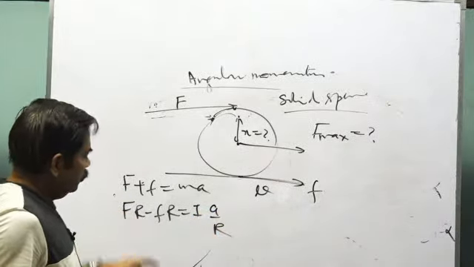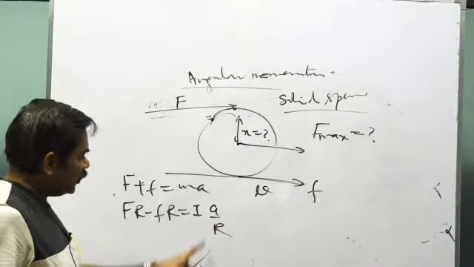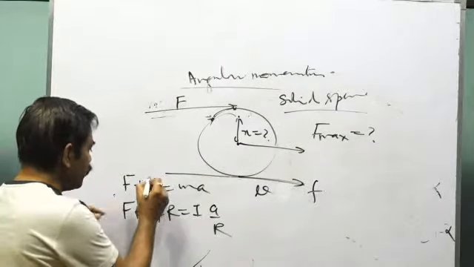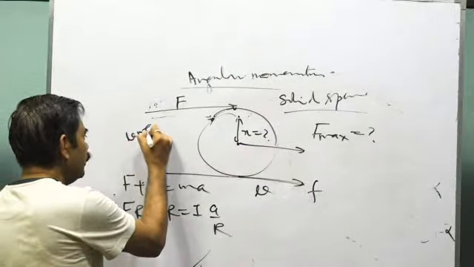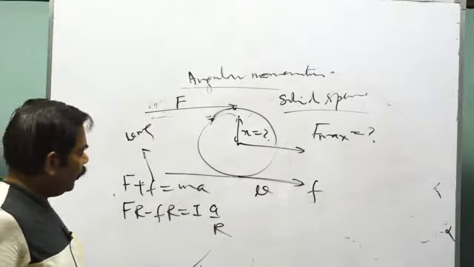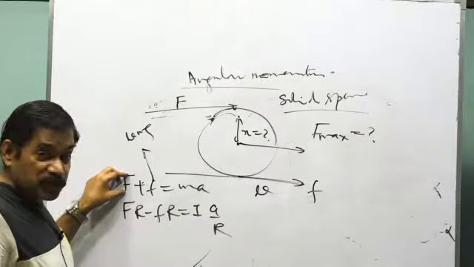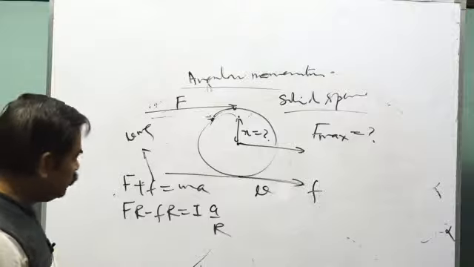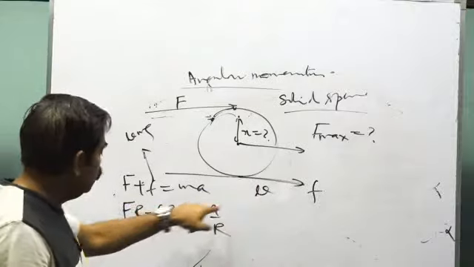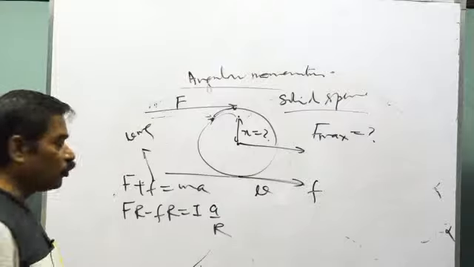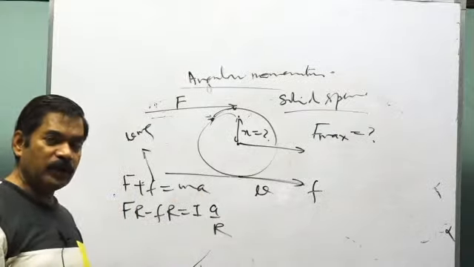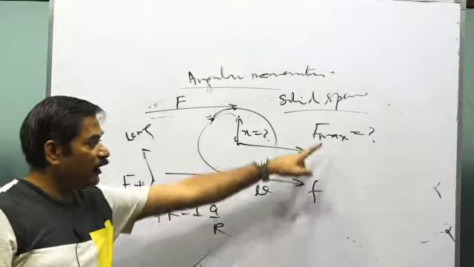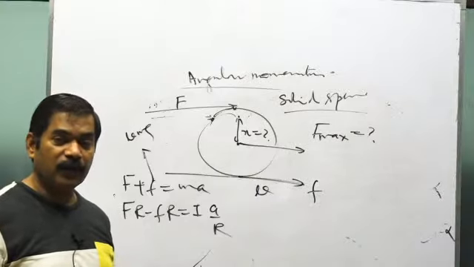Now in this question, what are the two unknowns? Acceleration a is one unknown, because you have to calculate the F max. Now what force of friction will you take? Force of friction you will take as mu mg. And don't worry about questions where they give you the value of force F, I'll tell you later. Just look at this. In this case, the maximum value of force of friction will be mu mg. You keep that value mu mg. Now there are two unknowns, a and F. Because you have taken the maximum value of force of friction, mu mg, the value of capital F will be the value of F max.